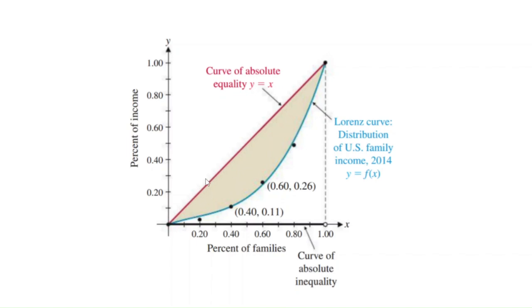Now, what is the area between these two curves? Well, the area between two curves, remember, is just the integral. Well, in this case, it'll be the integral from 0 to 1 of the top function minus the bottom one. And the top one is just x. The bottom one is this Lorenz curve. We'll call it f of x.